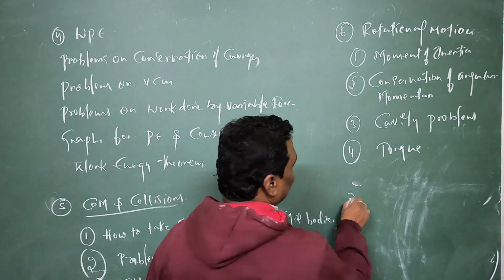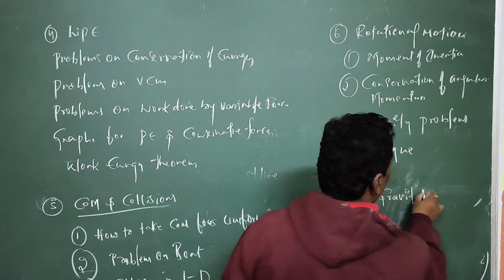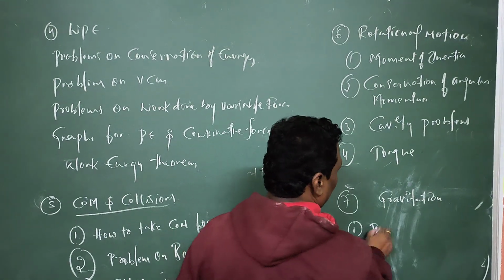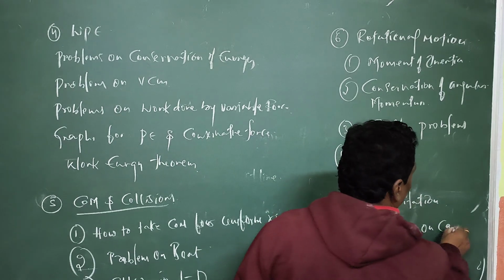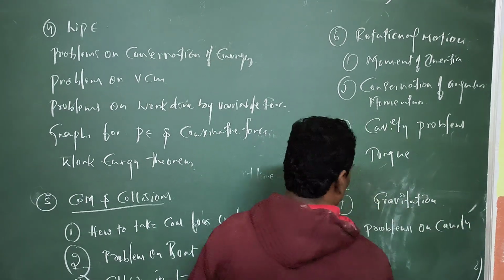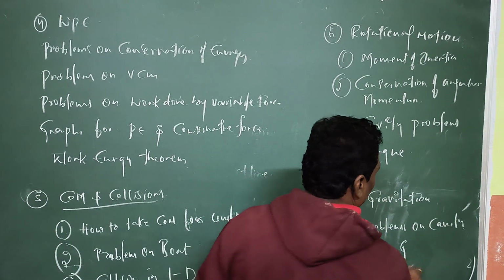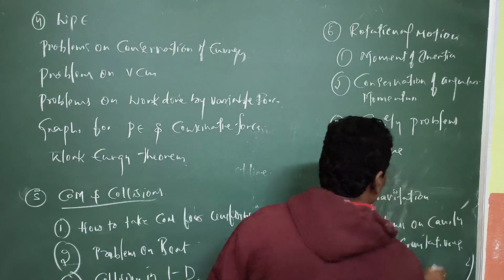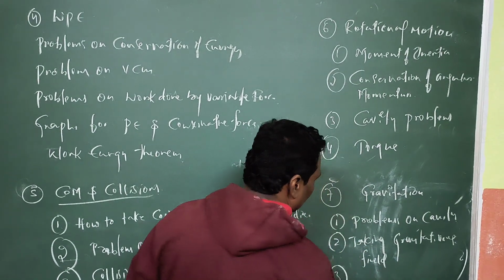And seventh one is an easy chapter, gravitation. So in gravitation, you have to concentrate. First one, problems on cavity, that is solid sphere. Problems on cavity. And the next one is taking gravitational field for different objects like solid sphere, hollow sphere. Like that, problems on solid sphere, hollow sphere.